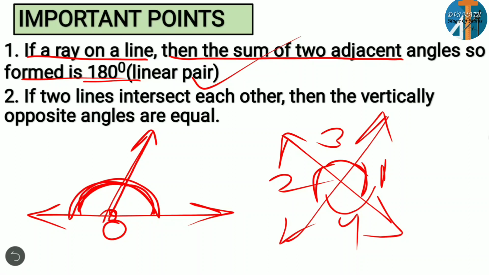So what did we discuss in this lesson? Important points: the definition of a line, line segment, ray, and collinear and non-collinear points, and angles depending upon the degree. We discussed acute angle, right angle, obtuse angle, straight angle, reflex angle and complete angle. Other than that, we discussed adjacent angles, linear pair, intersecting lines, non-intersecting lines, and vertically opposite angles and the important points. You have to remember this. Using all these points and definitions, we are going to solve exercise 3.1. In my next session, we are going to solve the 3.1 exercise.